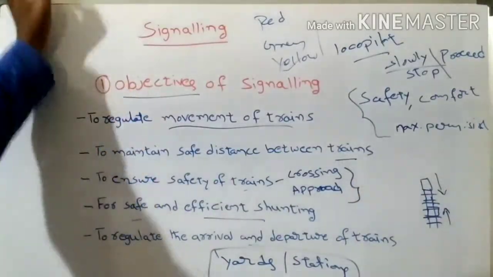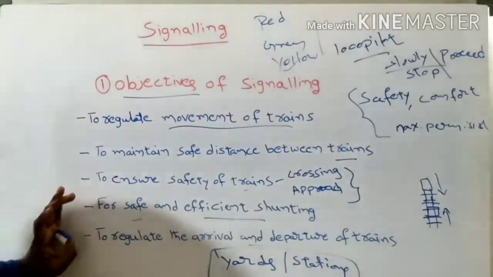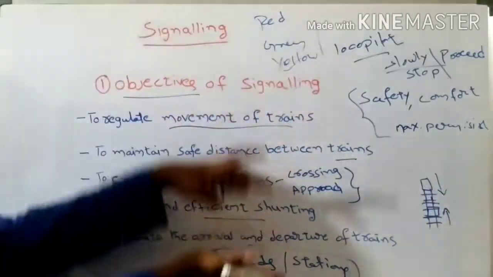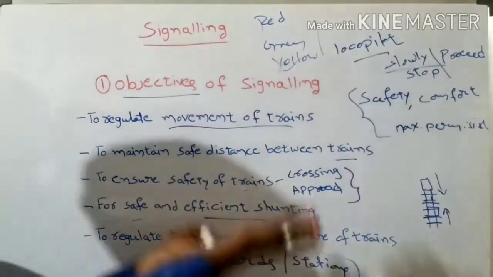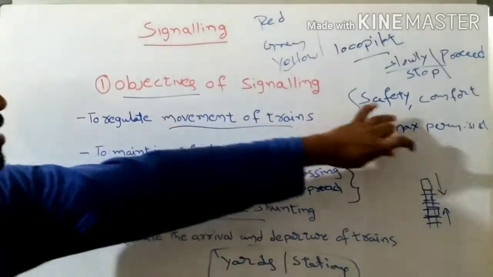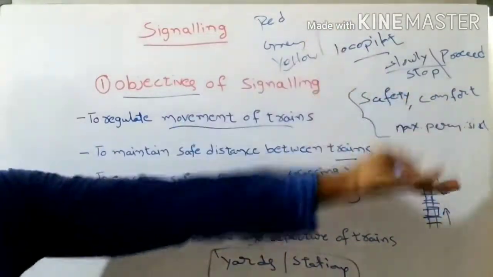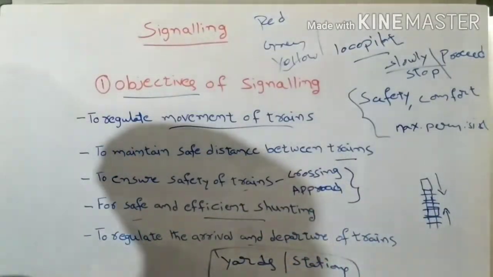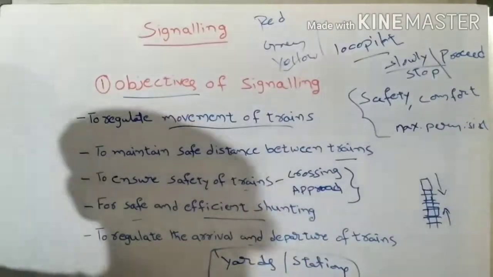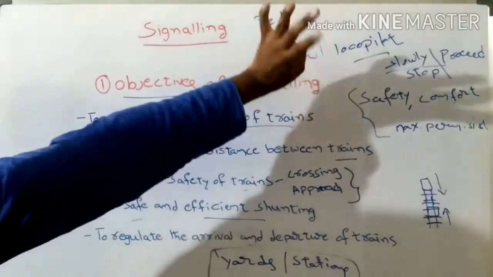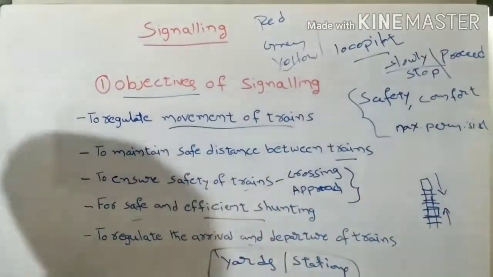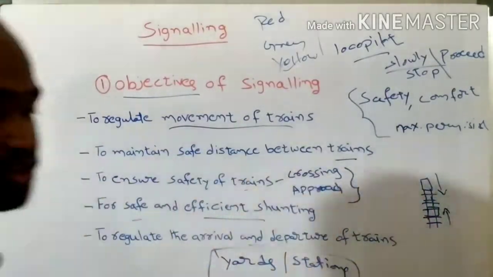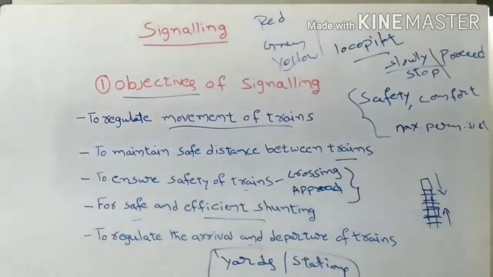These are all the basic objectives of signaling, and all these roles of the signaling system can provide safety and comfort to the train, as well as the system should make the trains upon the track move at their maximum permissible speed. So these are all the objectives of the signaling system. Next we will see what are the different classifications of signaling system.